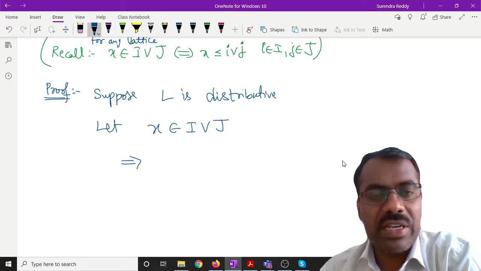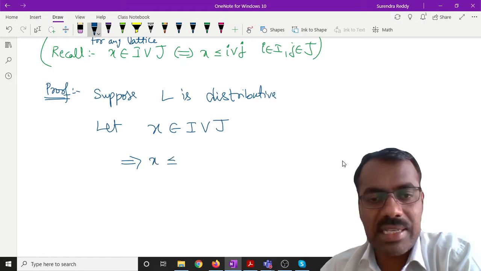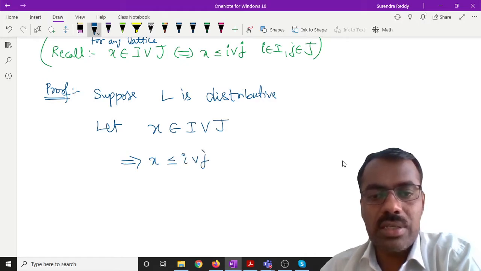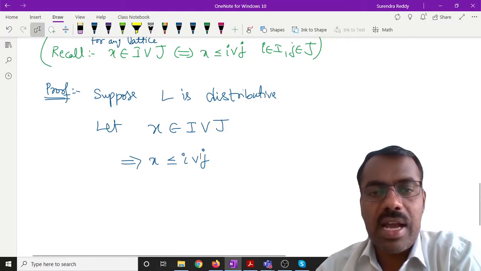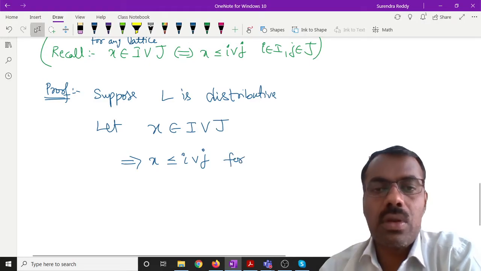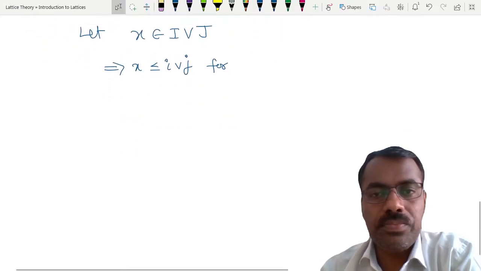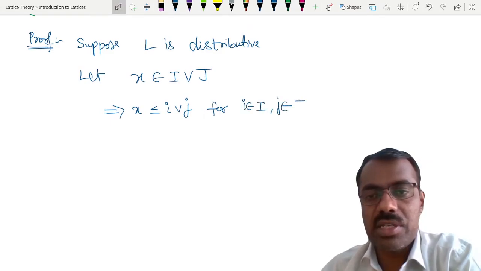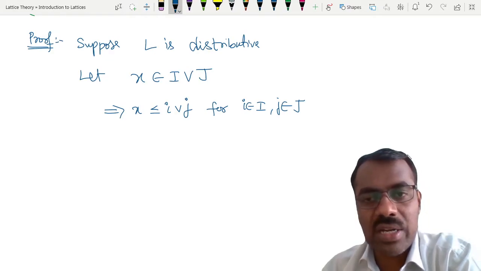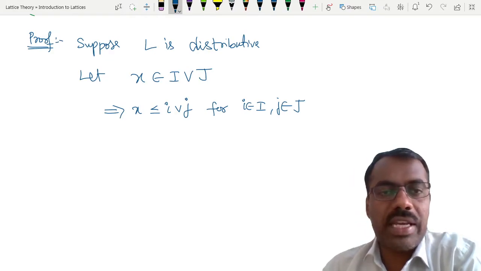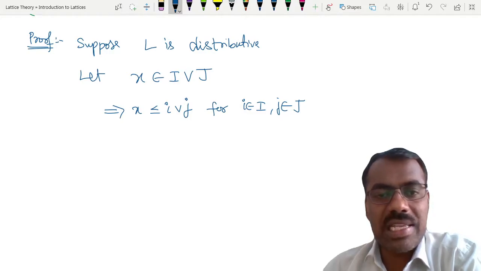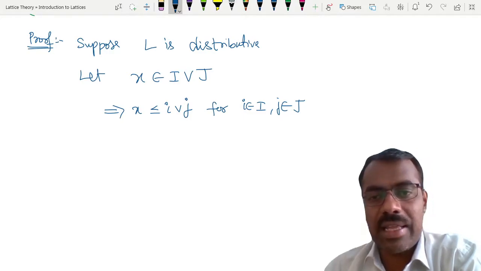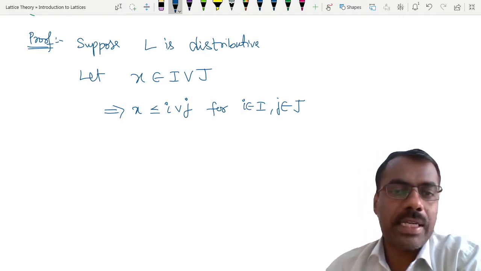But if we use this one, what can we say? When some element is there in I join J, this implies x is less than or equal to i join j, for some i in I and j in J. Is this clear? So far we have not used the distributive property anywhere. We have taken an element in I join J, that means it is less than or equal to i join j for some i in capital I and j in capital J, right?